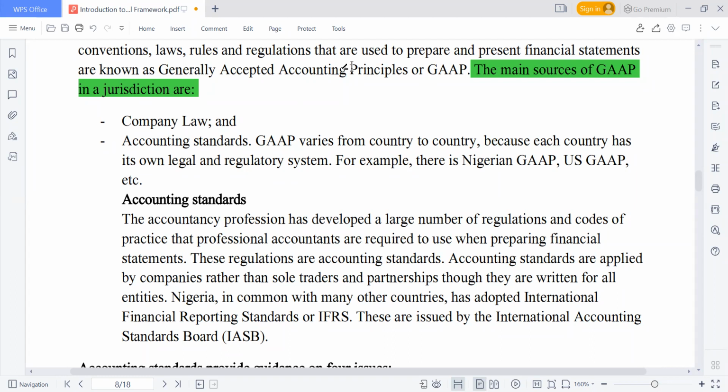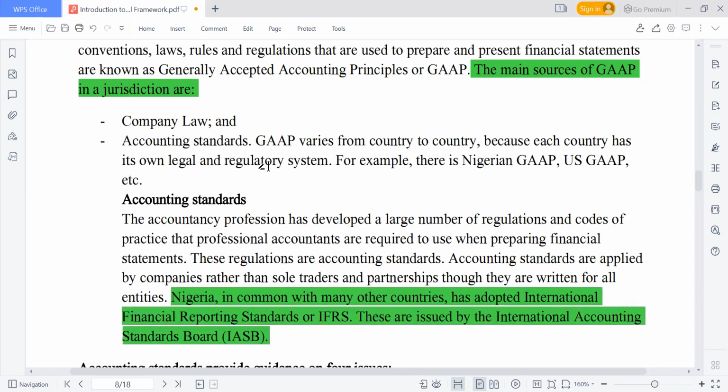We also have the ones that are required by accounting standards. Just like we talked about: the statement of profit or loss and other comprehensive income, the statement of changes in equity, the statement of financial position, the cash flow statement, and the notes to the accounts. Those are the ones required by the International Accounting Standards Board. Nigeria also adopts this as well.